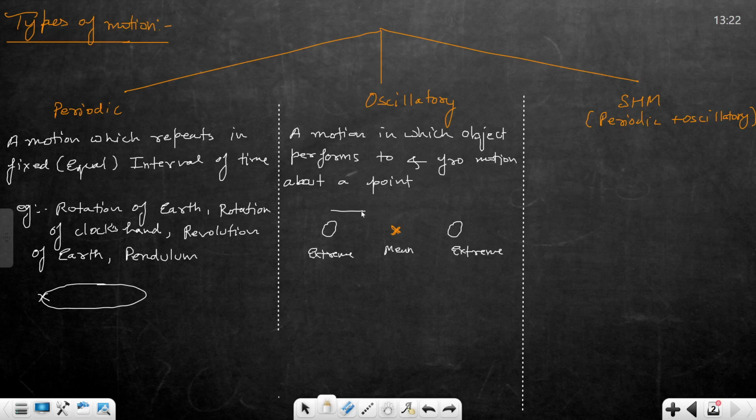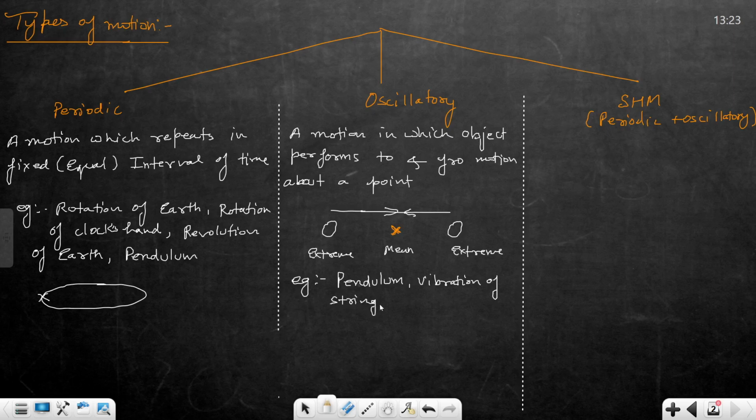Clear? Any doubt? Yes, sir. Example? What will be the example of oscillatory motion? Pendulum? तो वाइब्रेशन ऑफ ट्यूनिंग फोर्क भी हो सकता है. Yeah, vibration of tuning fork. Vibration of a string.